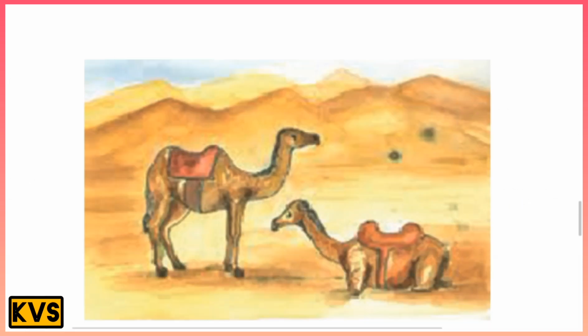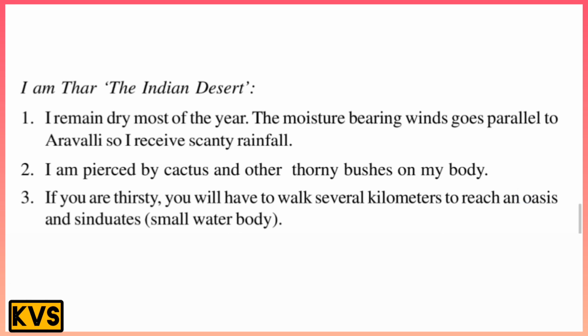On your screen there is the Thar. Thar is the area that is most important. There is nothing but sand here. I am the Thar, the Indian Desert. I remain dry most of the year. The moisture-carrying winds go parallel to the Aravallis, so I receive scanty rainfall. I am covered by cactus and other thorny bushes on my body. If you are thirsty, you will have to walk several kilometers to reach an oasis, which is a small water body.